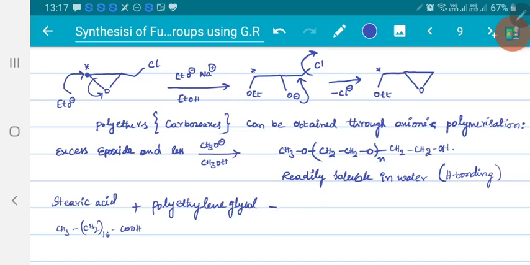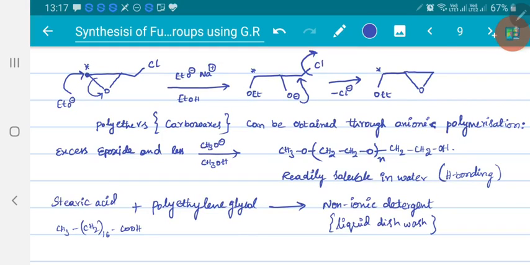Then you will get non-ionic detergents. Non-ionic detergents means nothing but liquid dishwash. Right, and so on. Anyhow, all these things are not necessary now.